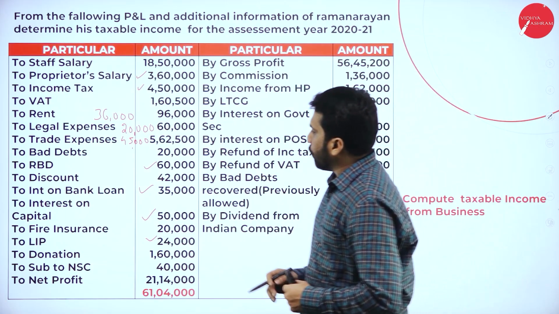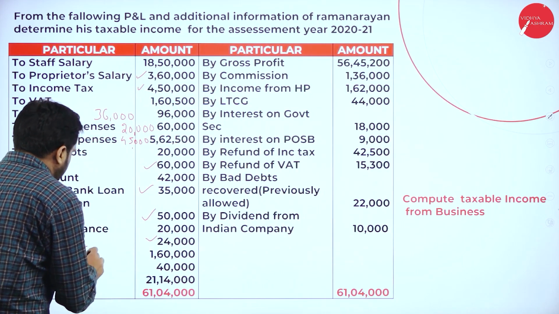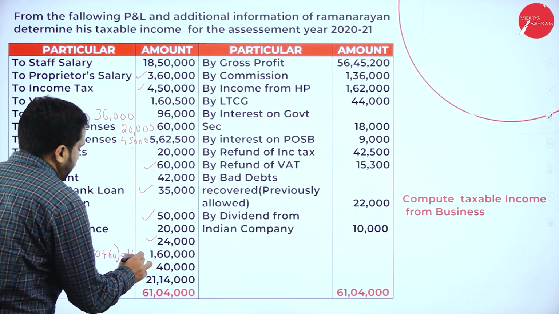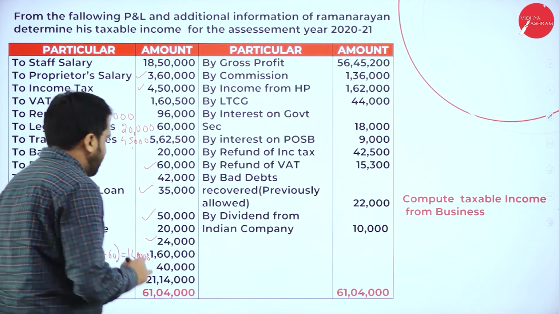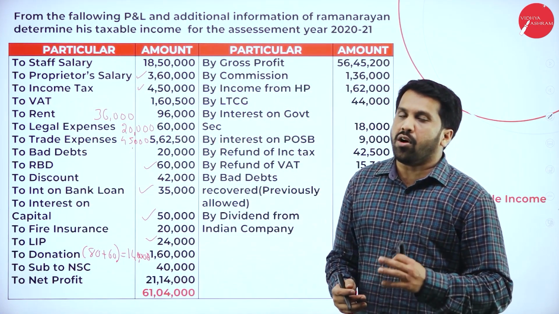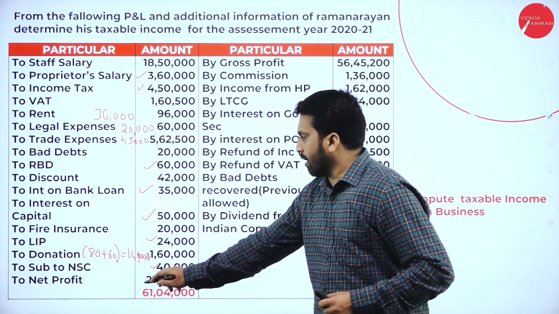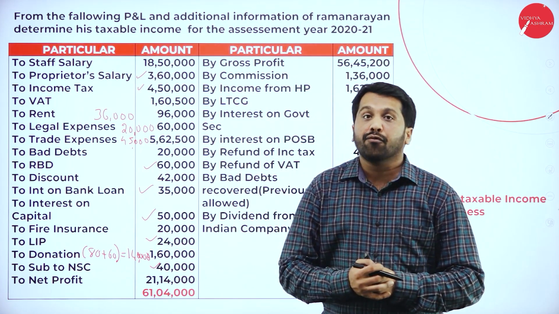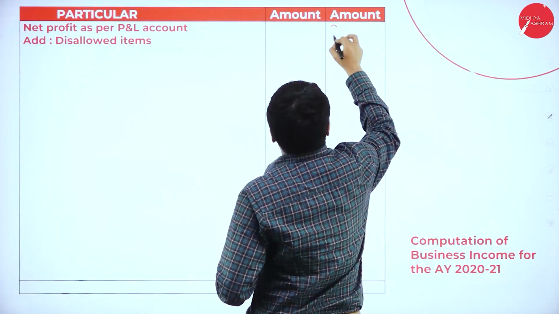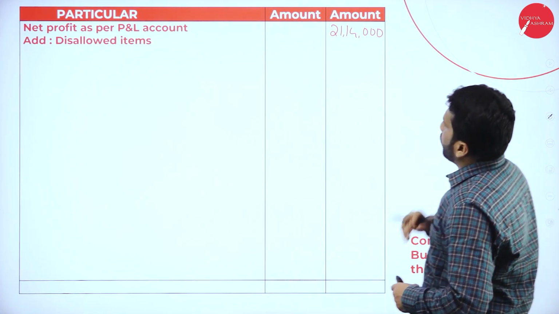Then after that we have donation. Donation in this, 80,000 plus 60,000, the answer is 1,40,000. Up to this we consider as your non-business expenditure. Now, subscription to NSE you have to take. Before that, take net profit 21,14,000. So you are supposed to take net profit 21,14,000. We're done with net profit.